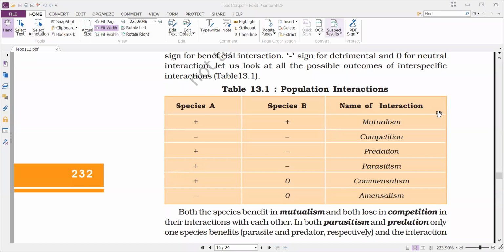And next, amensalism. Amensalism is an interspecific interaction between two different species in which one species is detrimental, that means affected, and the other species is neither benefited nor harmed. That is called amensalism.